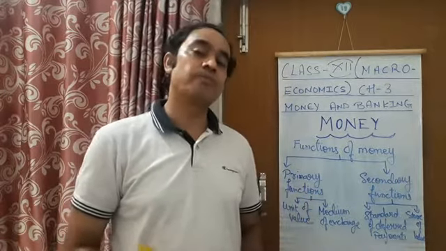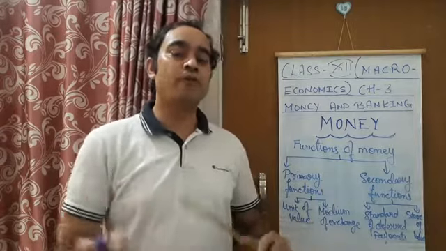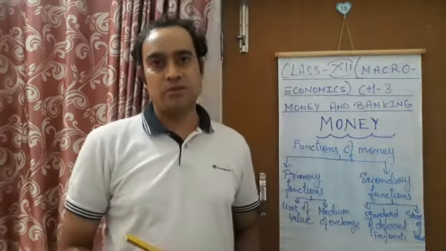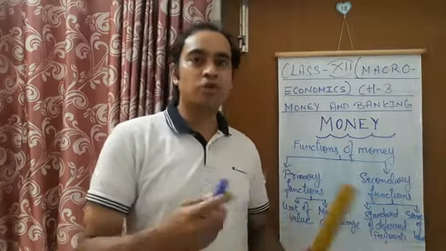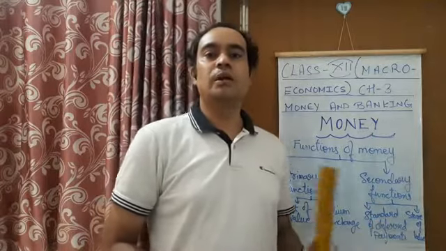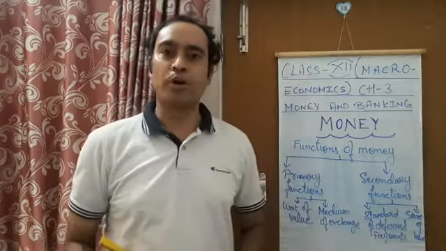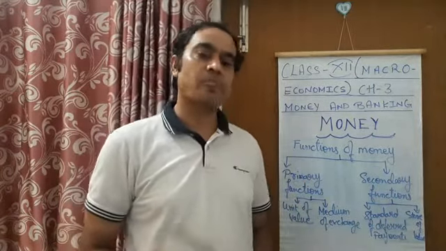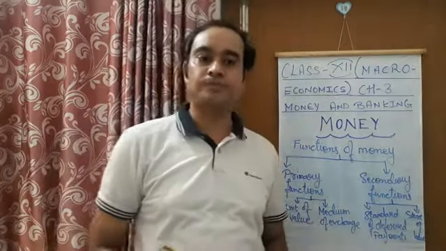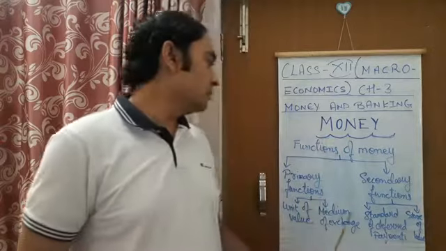This is not the right form of exchange. But when we have money, which is the common measure of value accepted by everyone, we can measure the value of that commodity with the help of money. Therefore we call money the unit of value or unit of account. Then we move on to the medium of exchange.